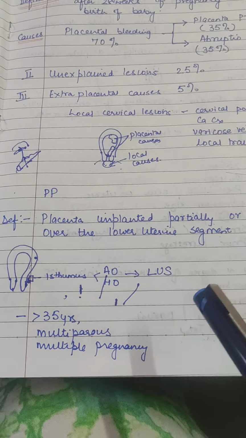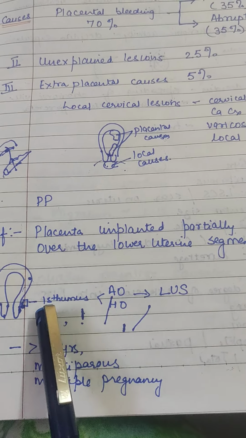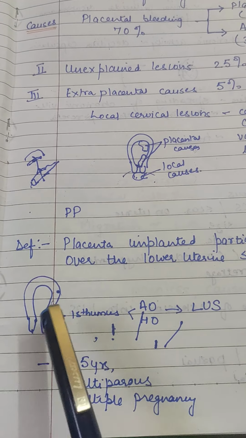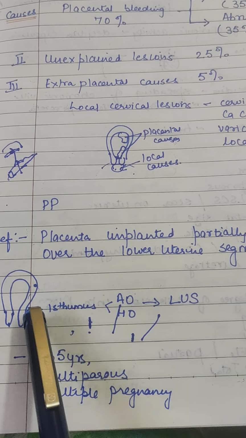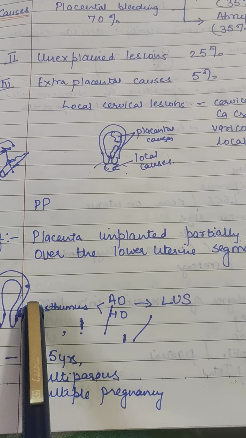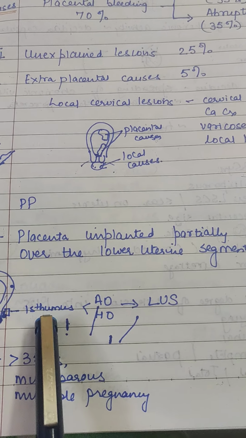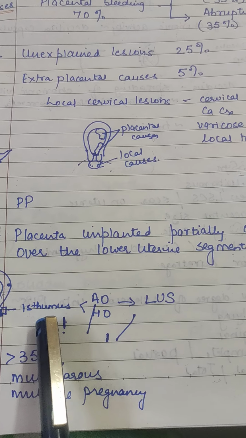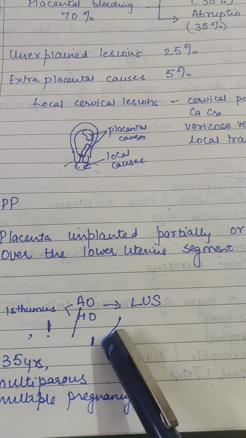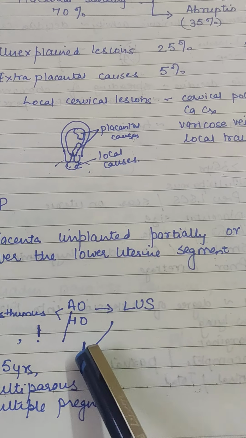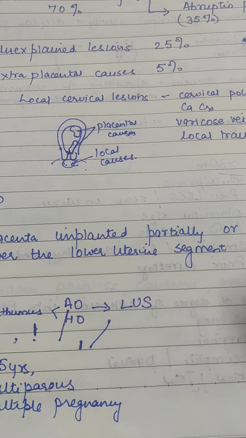Now what is lower uterine segment? As we all know, lower uterine segment is formed from the isthmus. Isthmus is the junction between the body of the uterus and the cervix. At the level of internal os, it is about just 5 millimeter in size, not even a centimeter. It is half of a centimeter, 0.5 centimeter, and it expands up to 20 times, means it becomes about 10 centimeter in labor. It forms the lower uterine segment.